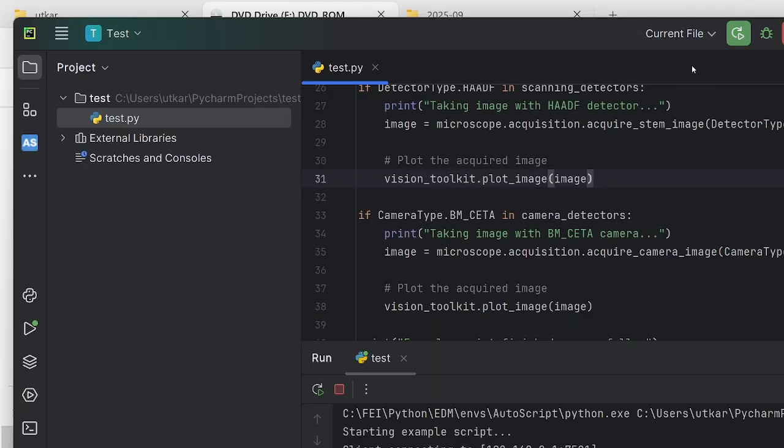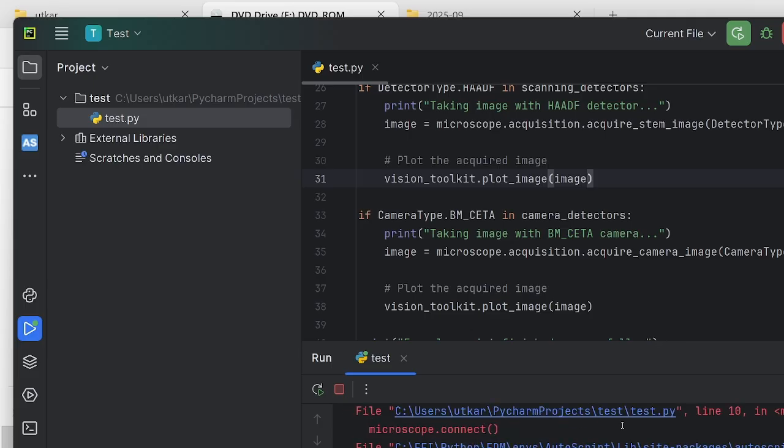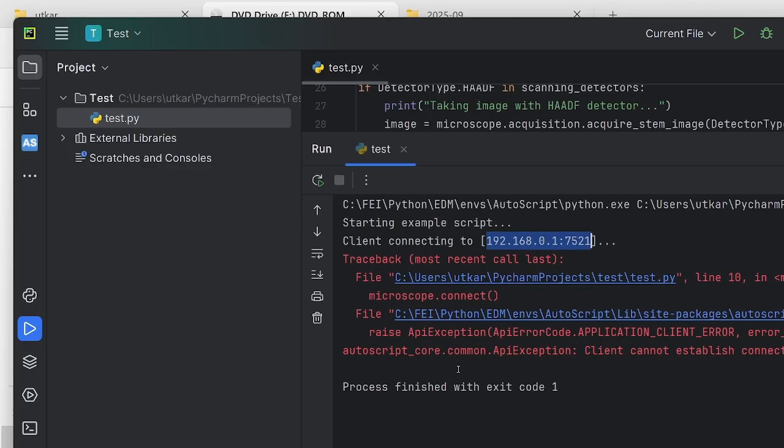And as you can see, it is trying to connect to this client at 7521. And you can see that there is an error. What is the error? Let us look at it.